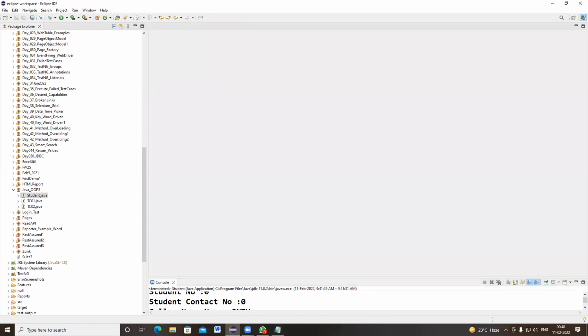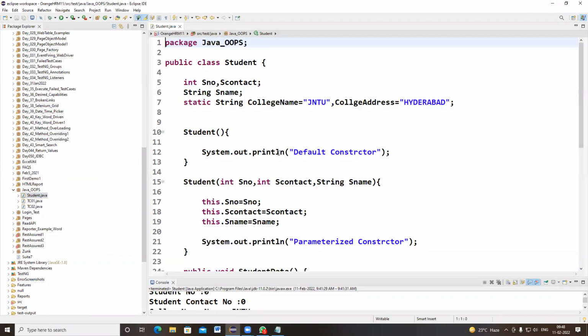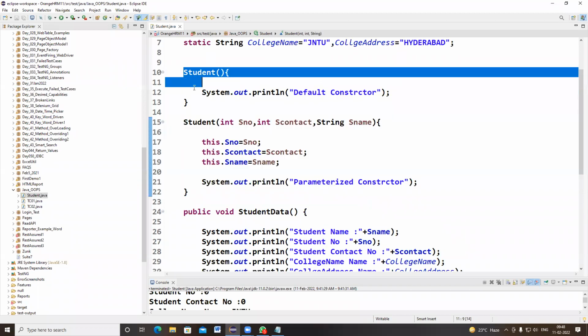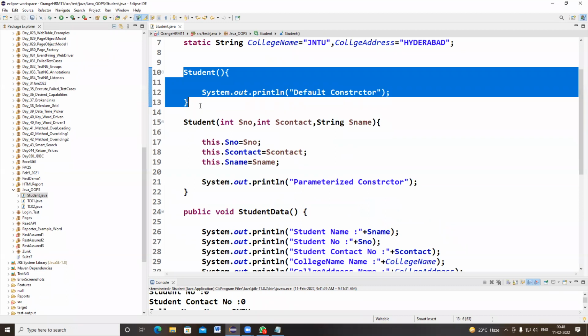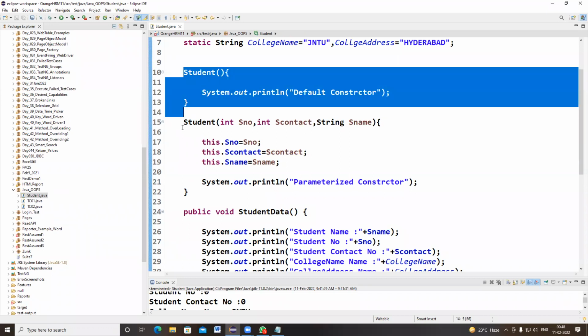Sir, is the default constructor mandatory to write before the parameterized constructor? No. You don't need to write the default constructor mandatorily, but by default it will be there. But if you want to write any customized code, you can write it. So directly we can use a parameterized constructor, right? Yes, you can directly write a parameterized constructor. We generally won't use the default constructor, but if anybody asks what the types of constructor are, you need to tell these two.